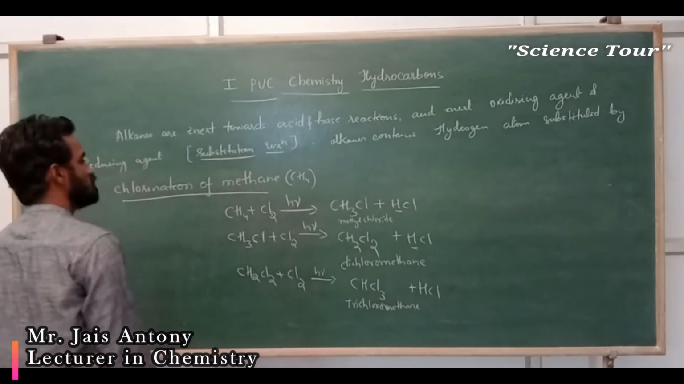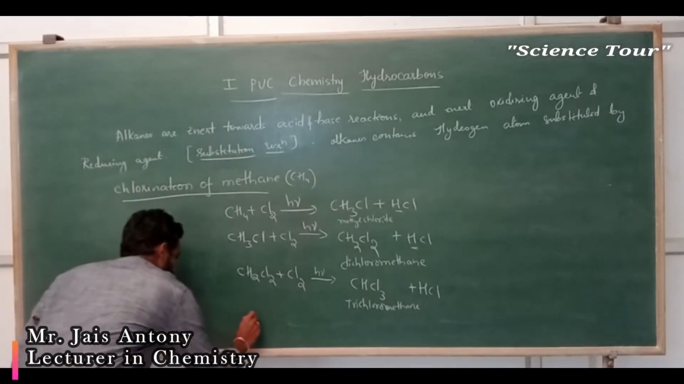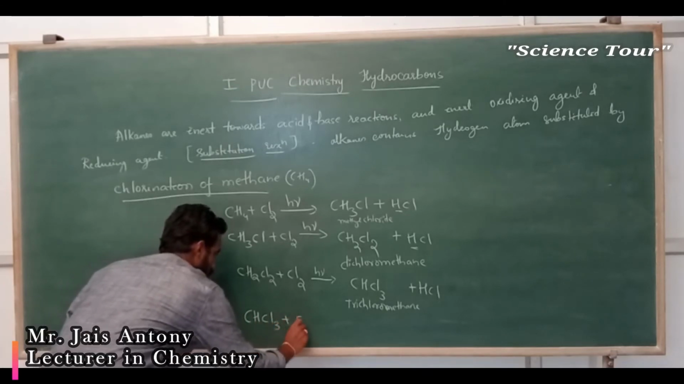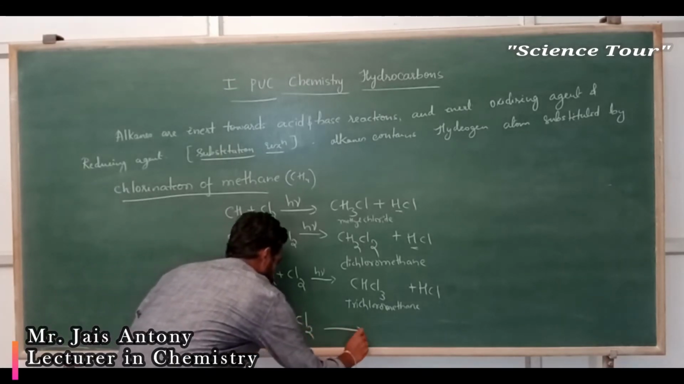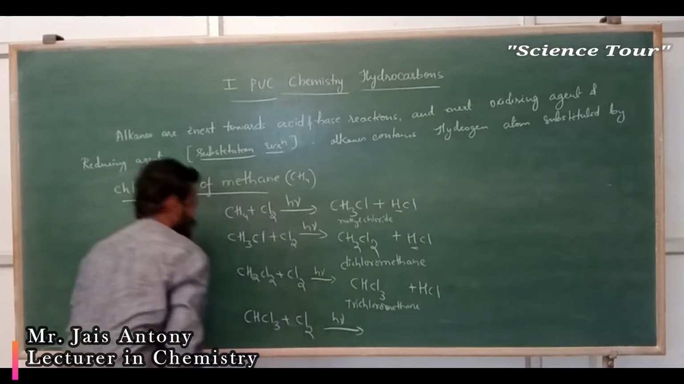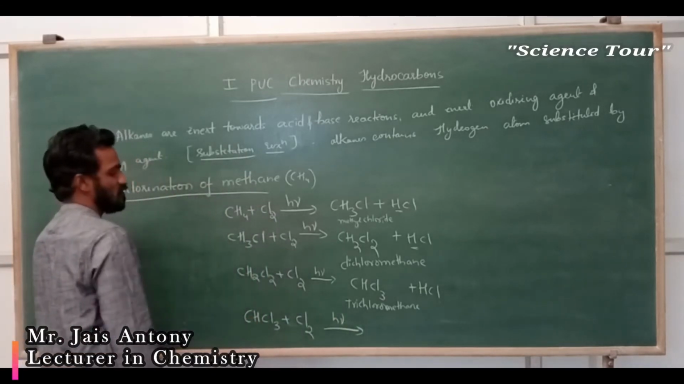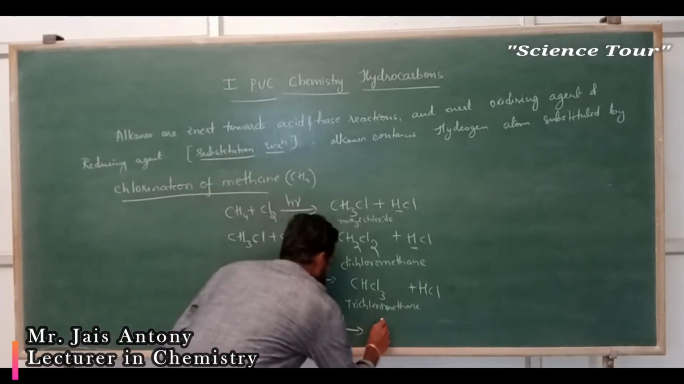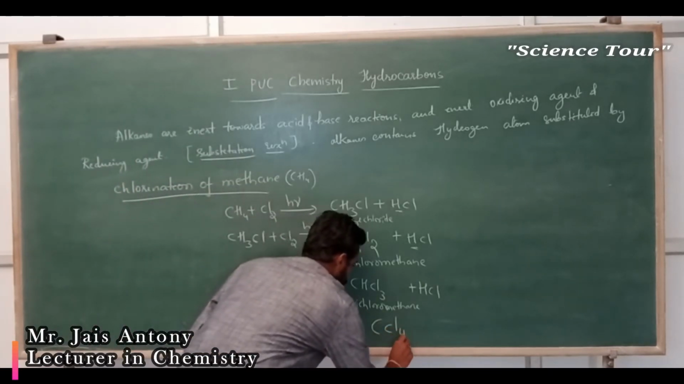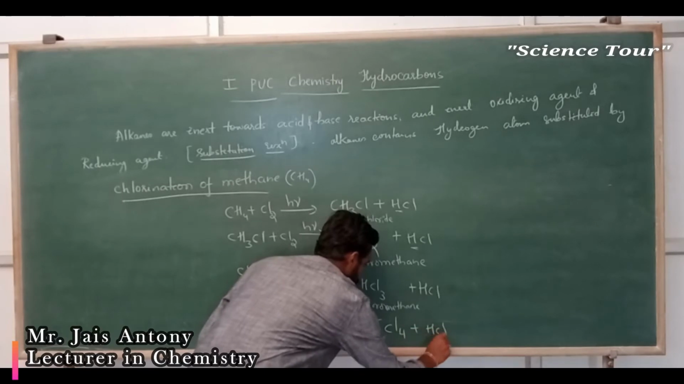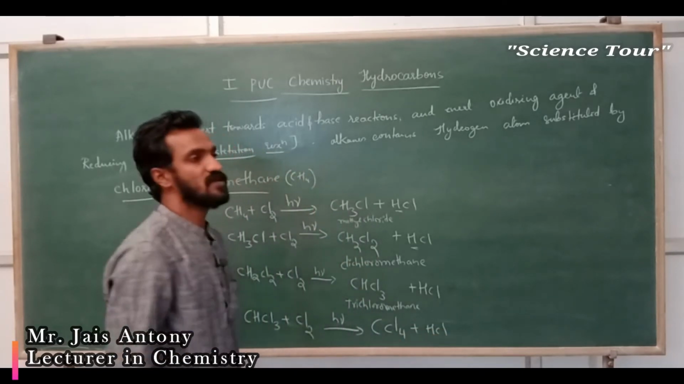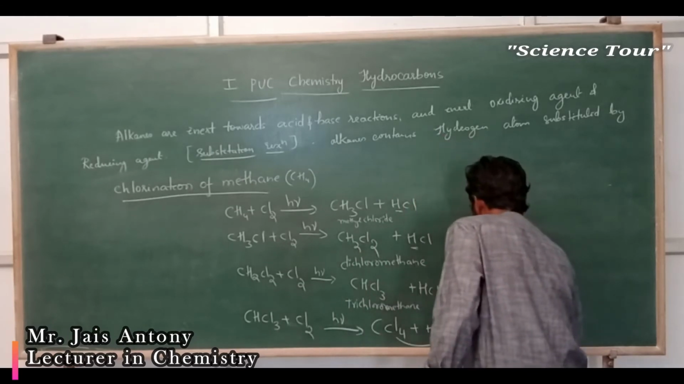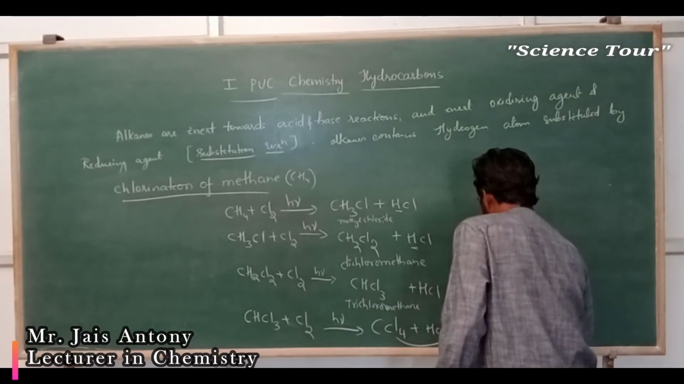And my dear students, to complete the final reaction, you are doing the same reaction again with chlorine in the presence of sunlight. The last H of this trichloromethane is also removed and it gives CCl4 plus HCl. The CCl4 is nothing but carbon tetrachloride. I will write it here, carbon tetrachloride.